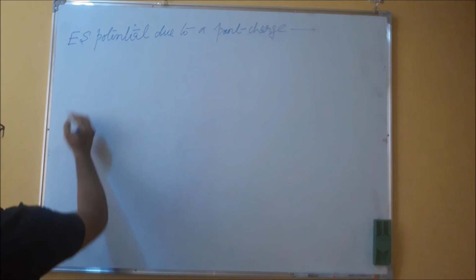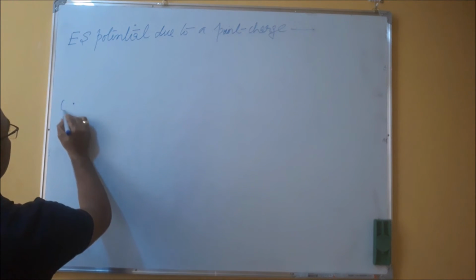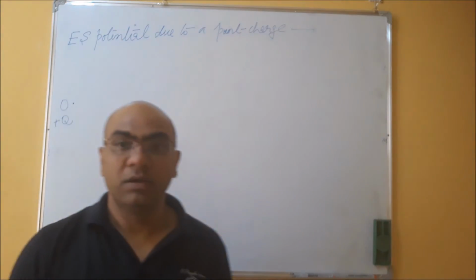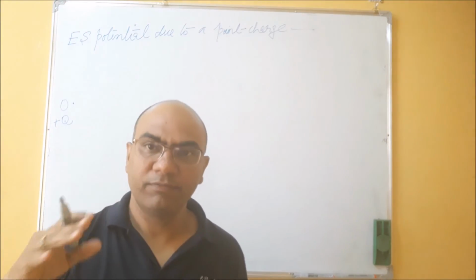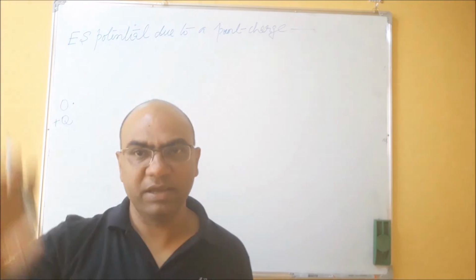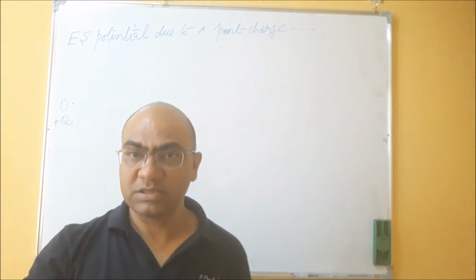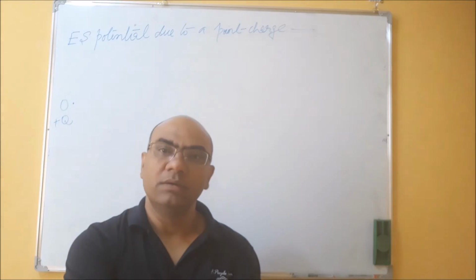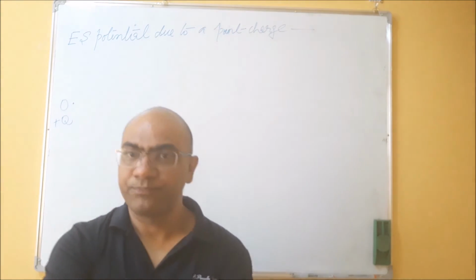Suppose at point O, we have a source charge plus Q. Source charge means the electric field throughout the space is produced by this charge particle, and hence it is called a source charge, right?